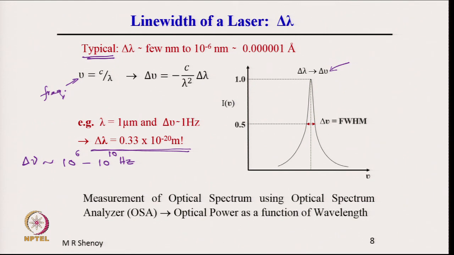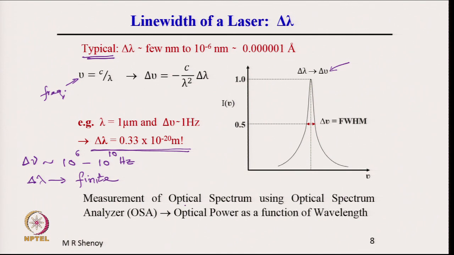but there are lasers which can go down to much smaller line widths. But the delta lambda or delta nu is always finite, it can never be 0. Quantum mechanics does not permit this to go down to 0, it can become smaller and smaller, but never 0.